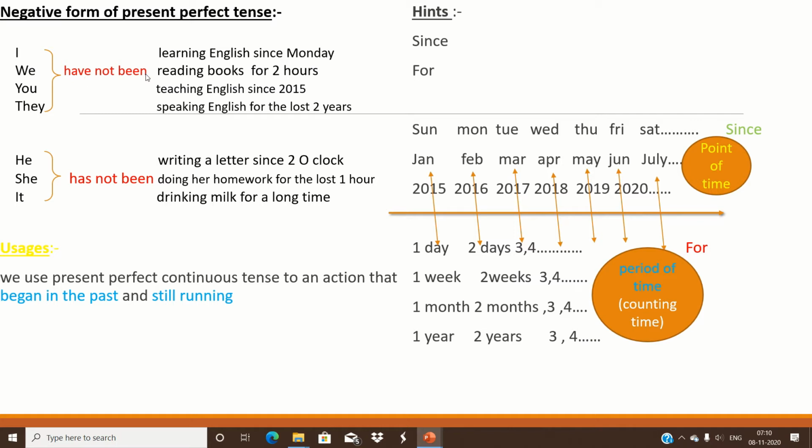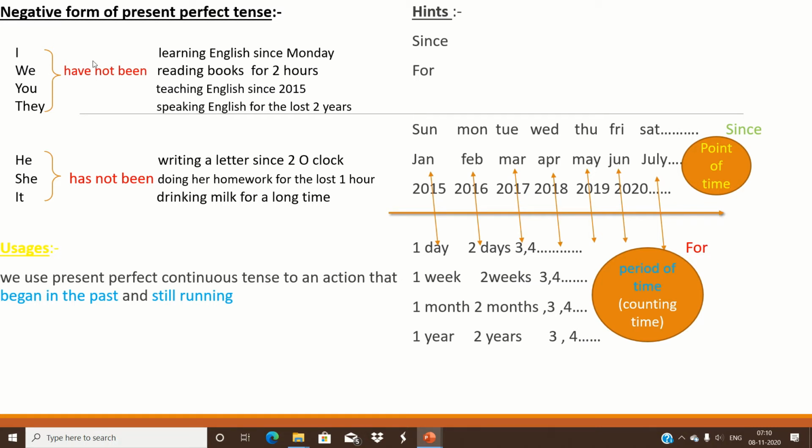I have not been. We have not been. You have not been. They have not been. And in the case of he, she, it: he has not been. She has not been. It has not been. So, have not been for I, we, you, they. Has not been for he, she, it.